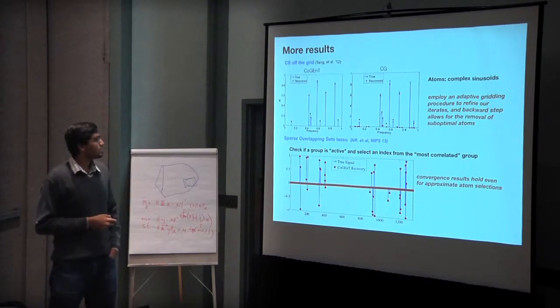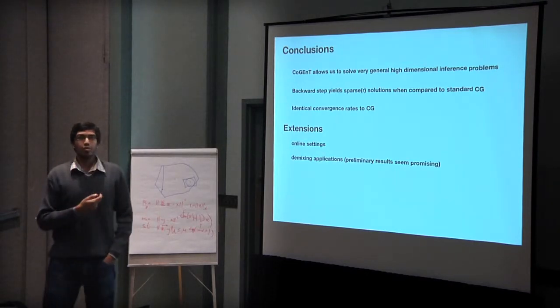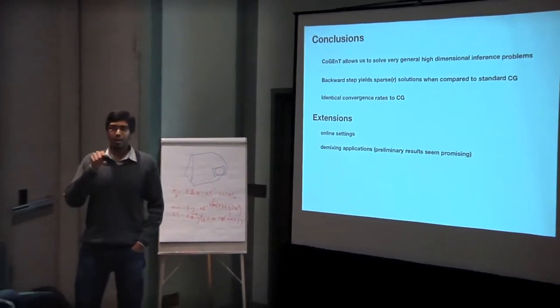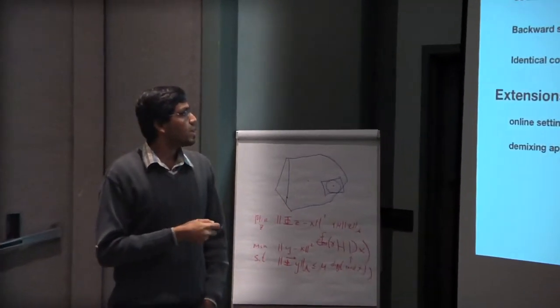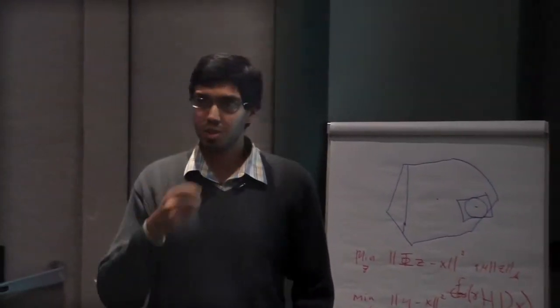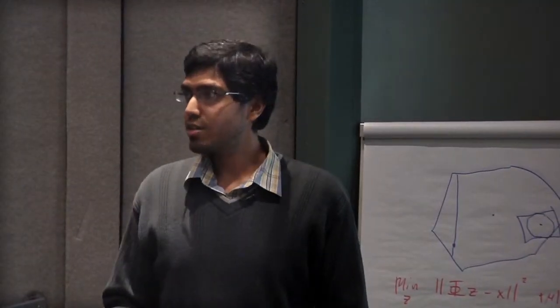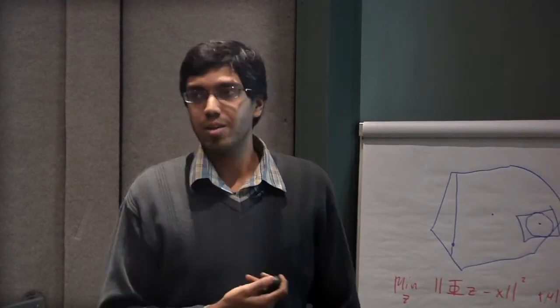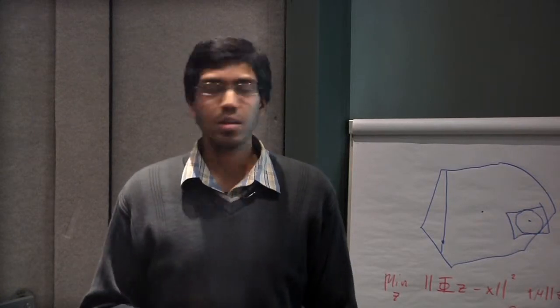Okay, just to finish, this is what we get. Using this sort of Frank-Wolfe CoGEnT technique, you can solve very general high-dimensional problems, so long as there's a good characterization of the atomic set, and a good way to perform the forward Frank-Wolfe iterate, the inner product projection. The backward step makes the solutions a lot sparser, helps you approximate the signal you're trying to find a lot better, and you don't lose out on the convergence rates. We think we can do slightly better, but that's still work in progress; at least you can't do worse in terms of the rates of convergence.